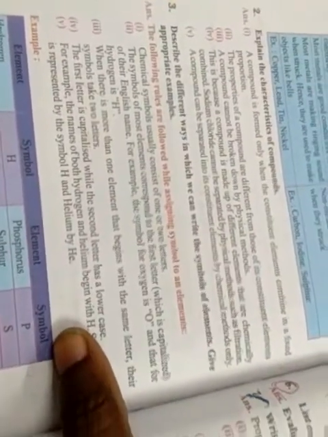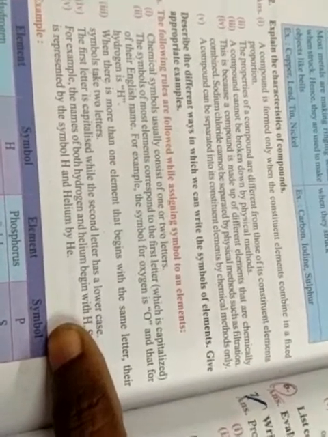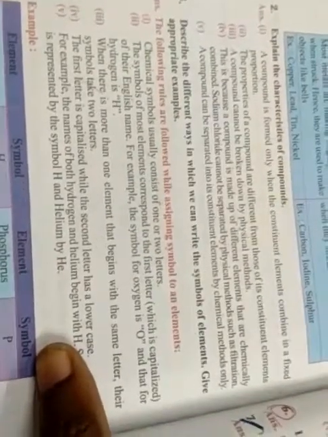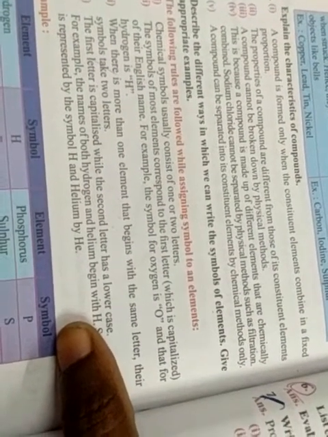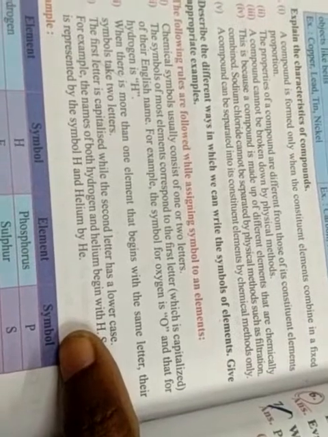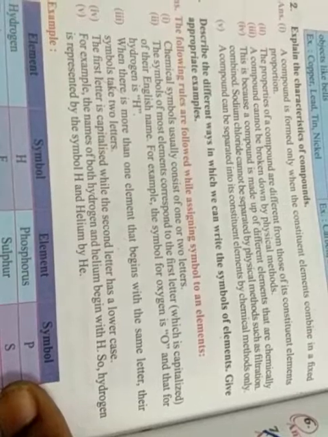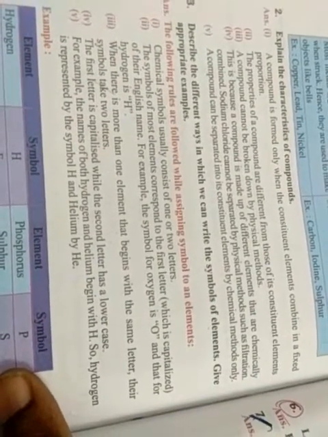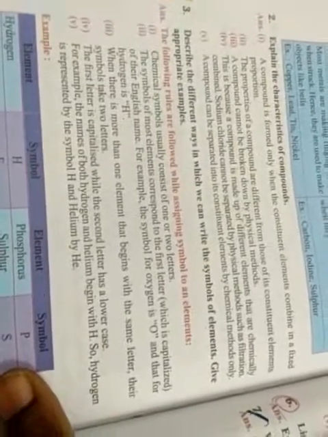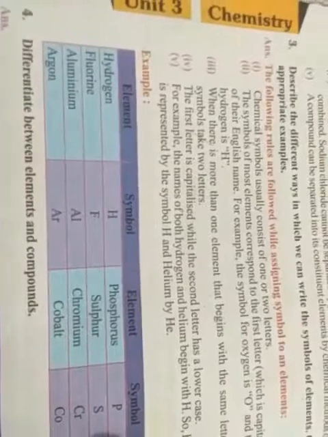When there is more than one element that begins with the same letter, the symbols take 2 letters. The first letter is capitalized, while the second letter is lowercase. For example, the names of both hydrogen and helium begin with H. So hydrogen is represented by the symbol H and helium by He.